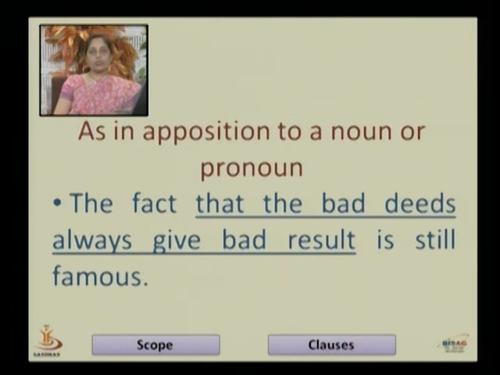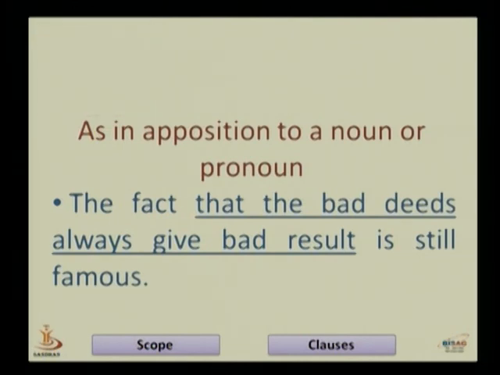So we put a comma between the subordinate clause and the main clause. So sometimes we put the main clause first, sometimes the subordinate clause first, whichever we like.